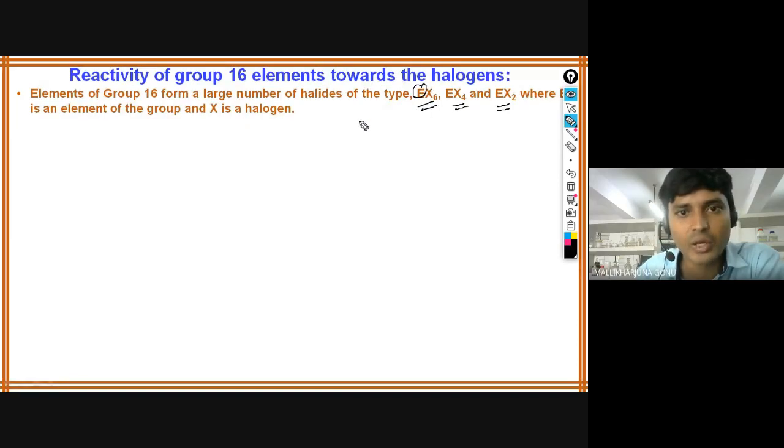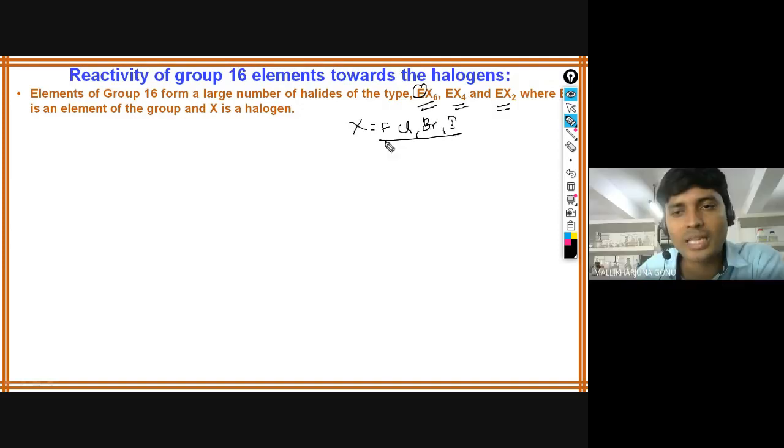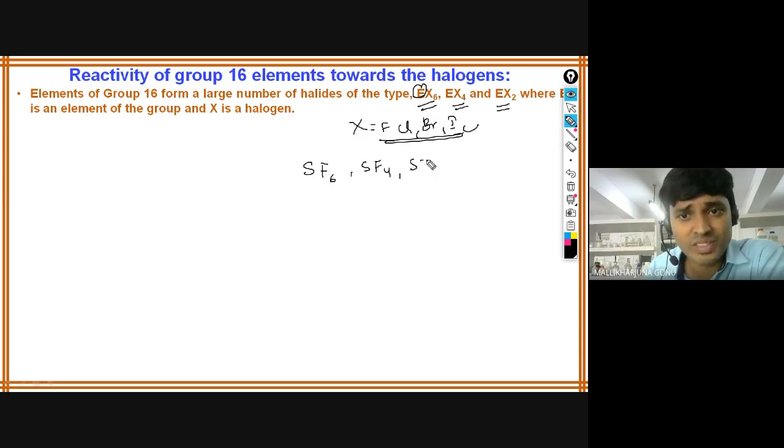X stands for halogens. What are the halogens? Fluorine, chlorine, bromine, iodine. All these are the halogens. For example, sulfur forms SF6, SF4, and SF2, this type of halides.